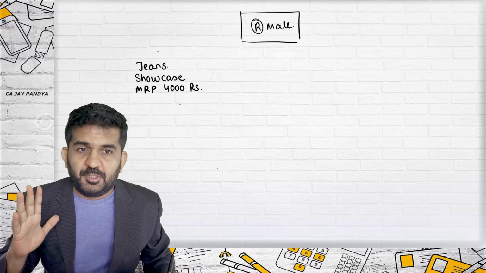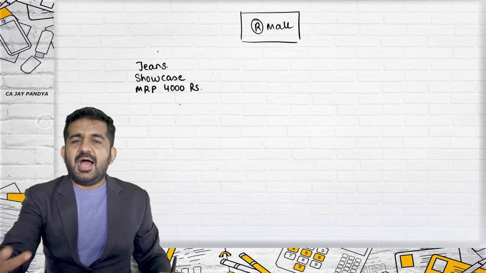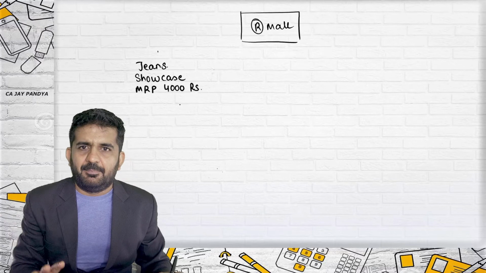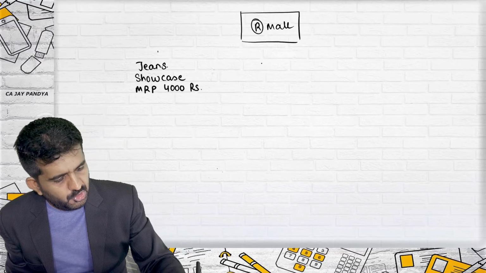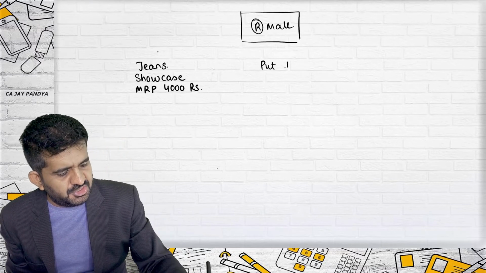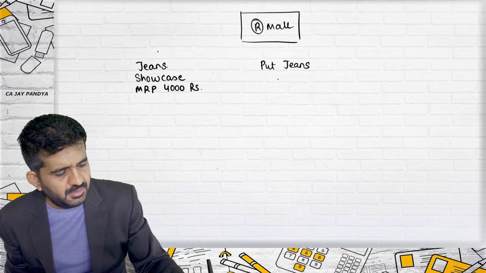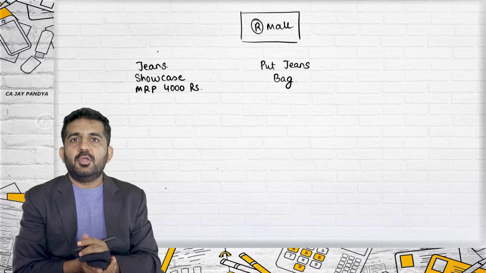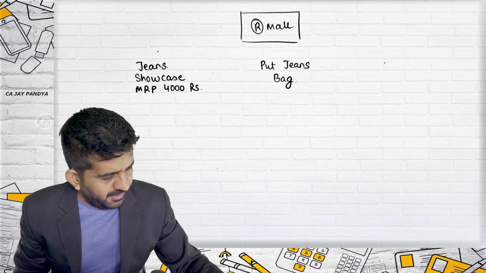I have gone to purchase it. I select that jeans and put it in the bag. They normally provide a bag in the showroom. So I put the jeans in the bag and go for payment.